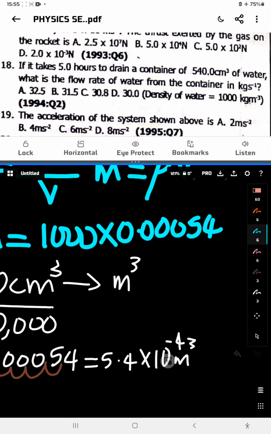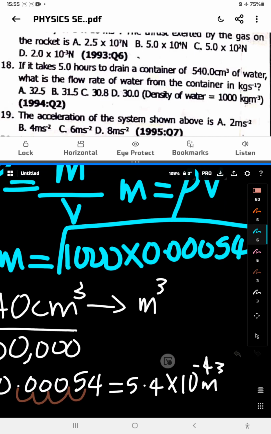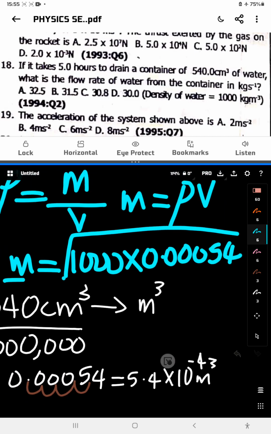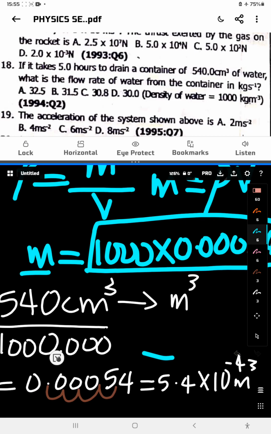So see what I am multiplying. Let's say I got lost, no, I didn't get lost. See it. So I am trying to solve for the mass by multiplying these both together. How did I get this 1000? See, it is the 1000 from the density. How did I get this one here? It is this 540 centimeter cube, but they don't use centimeter cube in physics, so I need to convert it to meter cube. And how do you do it? Divide it by 1 million. That's what I did here.